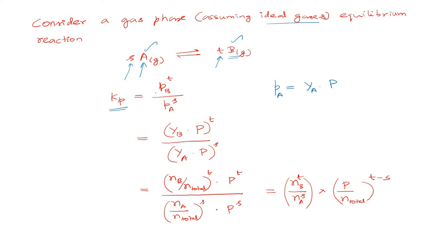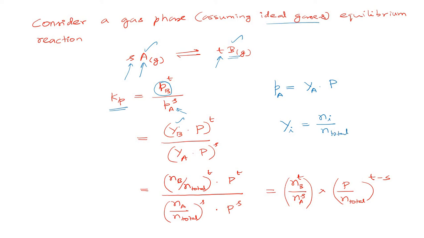So in the numerator we have the partial pressure of B, which can be written as the mole fraction of B in the gas phase into total pressure, whole power T. Similarly, in the denominator we have the reactant, whose partial pressure can be given as the mole fraction of A in the reaction mixture into total pressure, whole power S. We also know that the mole fraction of any ith component is the number of moles of that component divided by the total number of moles.